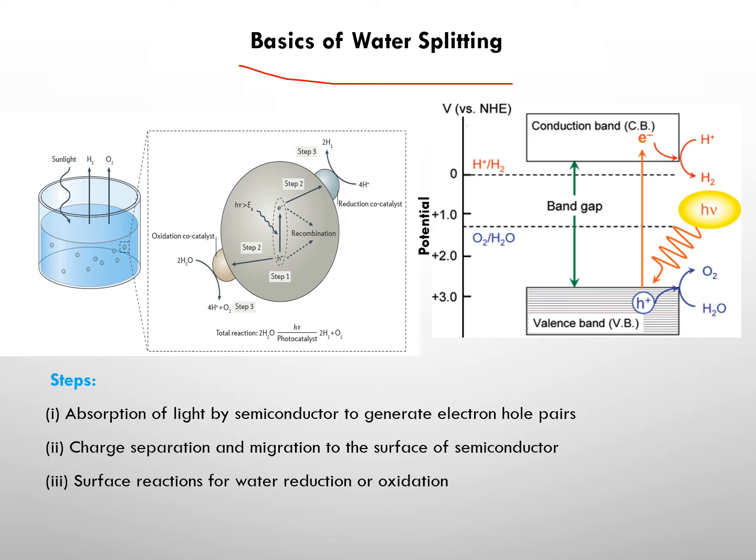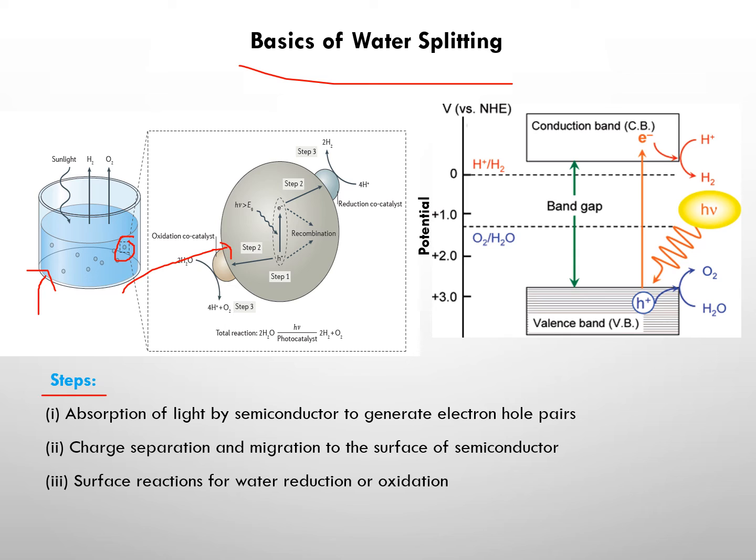So if we see, this is the beaker. In that beaker we have powdered material and water, and this is the sunlight, and we are getting hydrogen and oxygen. This particular particle shows a lot of processes, like step 1, step 2, step 3. Can you see this one particle showing this process?